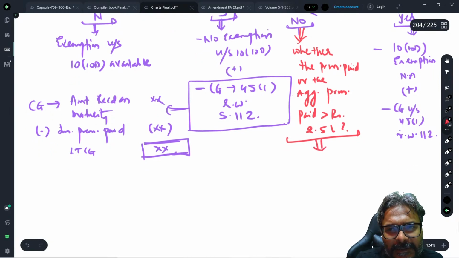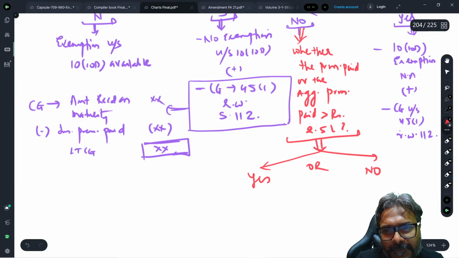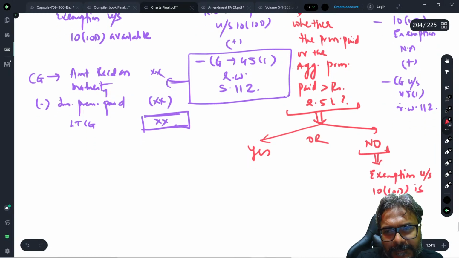So for that, again, the answer would be yes or no. If it is not exceeding this, friends, then simply put, the exemption under 10(10D) is available.